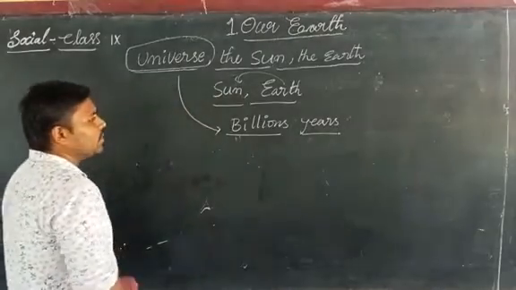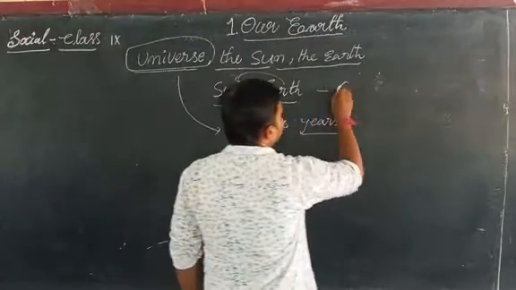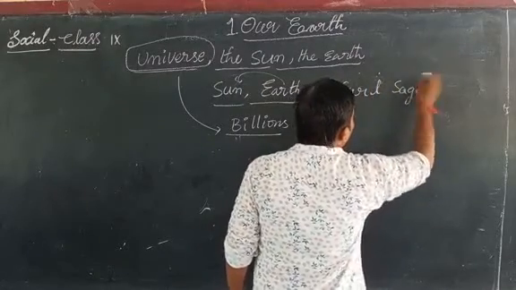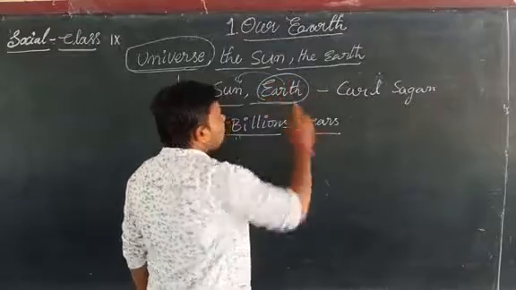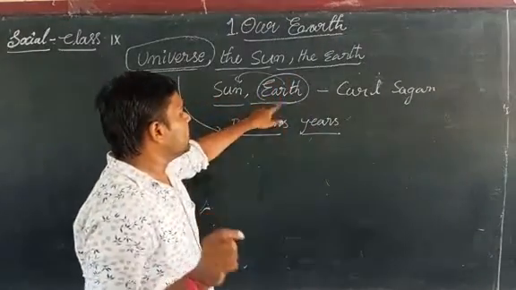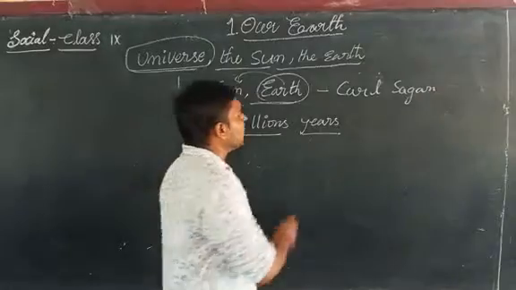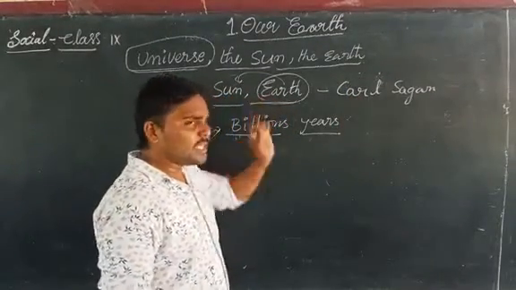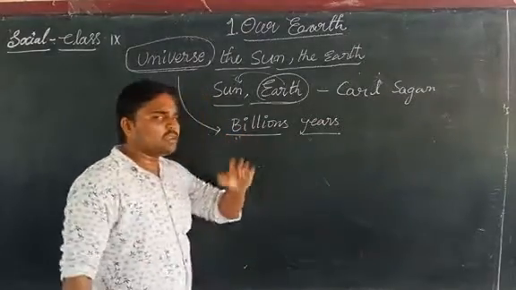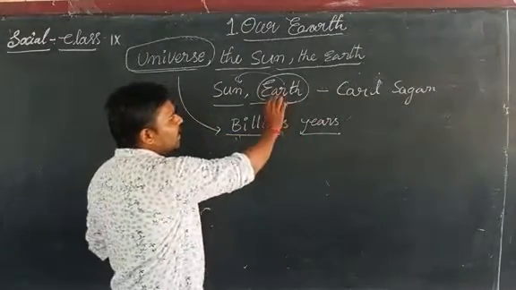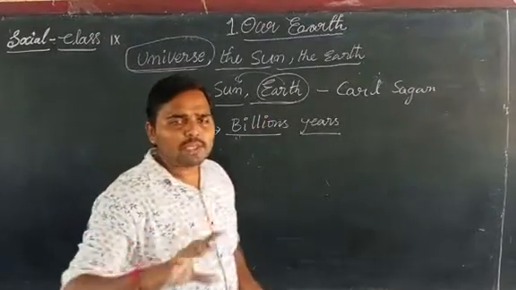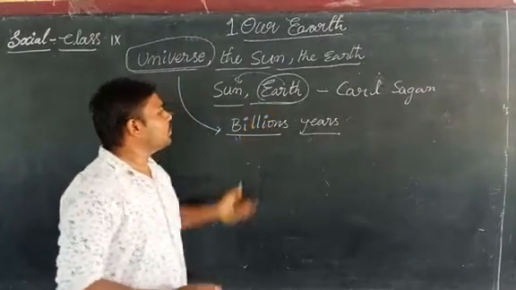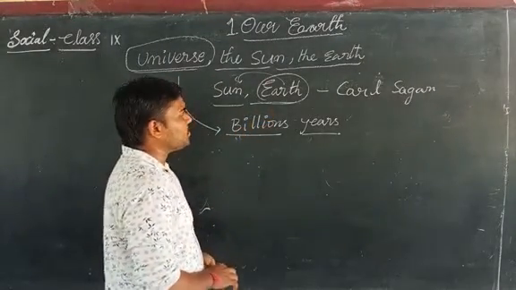According to Carl Sagan, our earth is a small particle. He stated that our earth and our human lives are very minute particles among all this space.